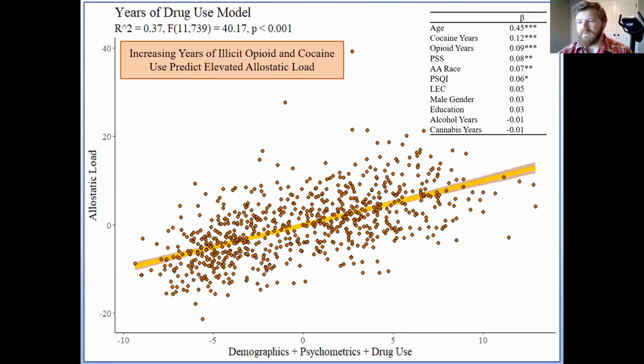Now onto the results. Here we see the years of drug use model. The years model was significant overall with a good R-squared fit of 0.37. Looking at the small table of standardized beta coefficients in the top right corner, we see that opioid and cocaine years were both significant predictors of allostatic load, along with age, African American race, and perceived stress. These factors are considered to predict increased allostatic load beyond what would be acquired with the natural aging process alone.